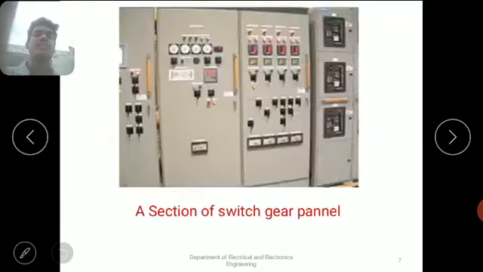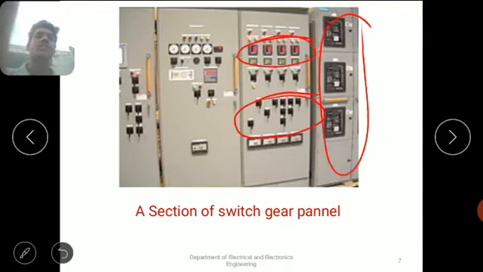And this is a section of a switchgear panel. Switchgear, already we know what is meant by switchgear. What are the equipments present here in the circuit diagram? These are the switches, these are the indicating instruments, and these are the circuit breakers.